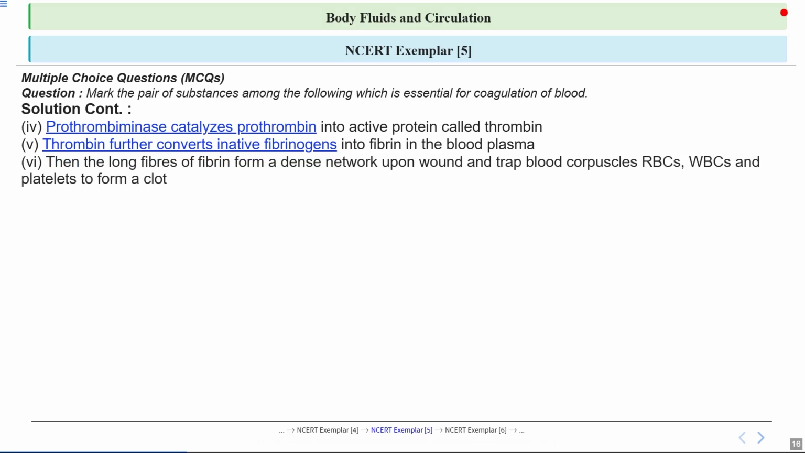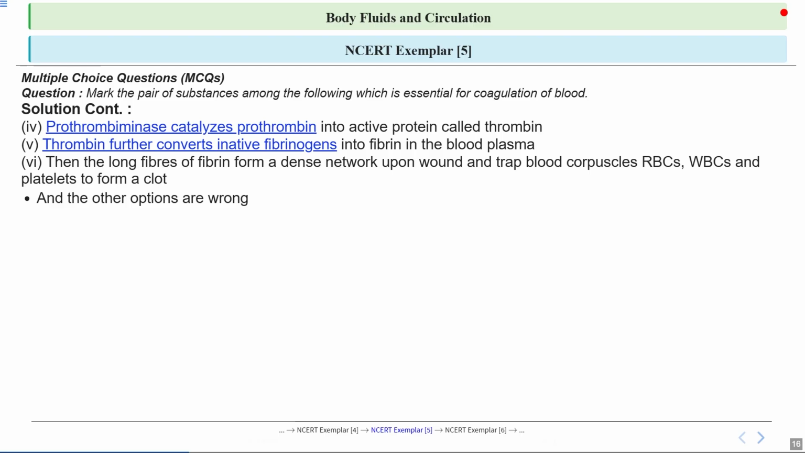Now let's see what happens with fibrin. The long fibers of fibrin weave together to create a dense network right at the site of the wound. So this network acts like a fishing net, trapping RBCs, or you can say red blood cells, WBCs and platelets to form a solid clot. So this is why our body naturally stops bleeding and starts healing.